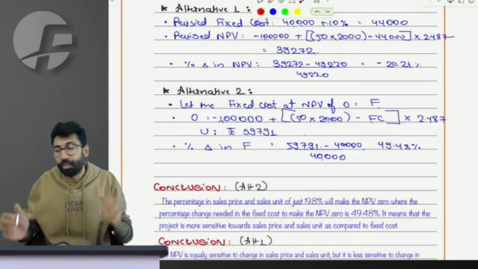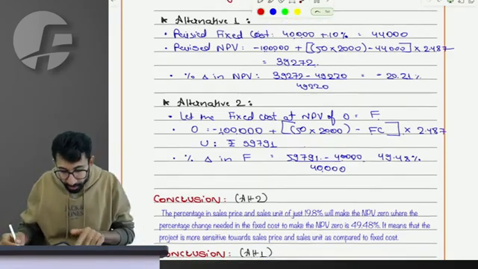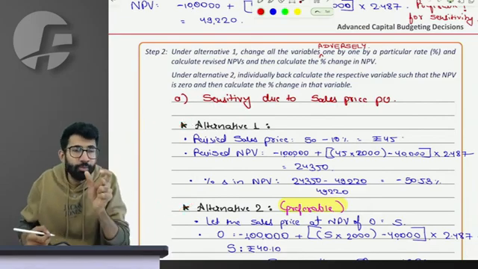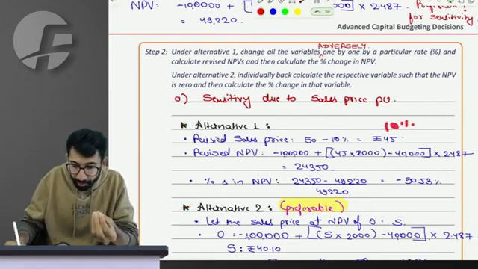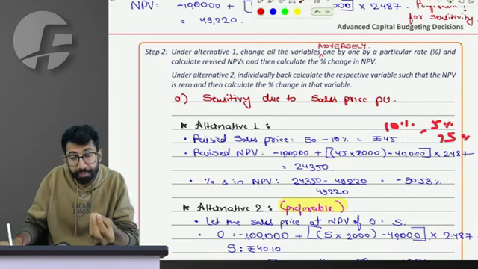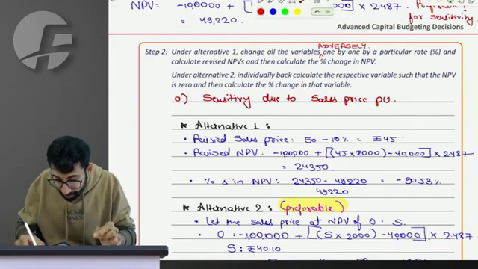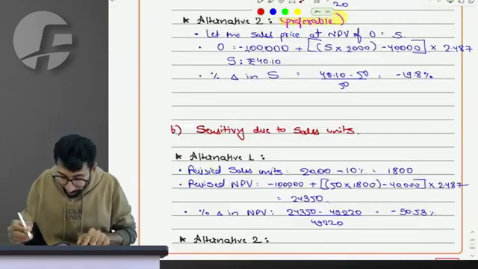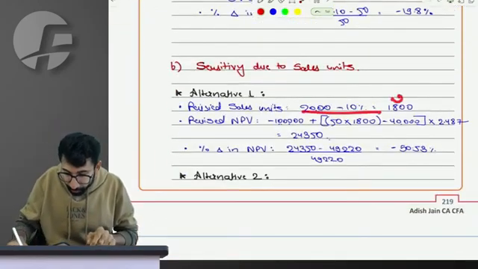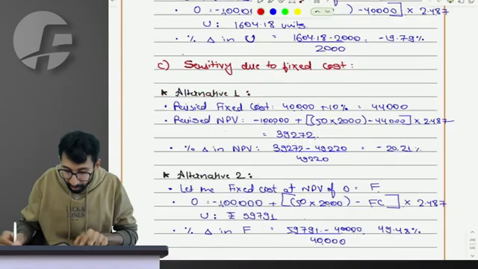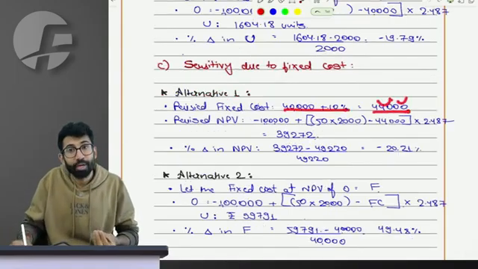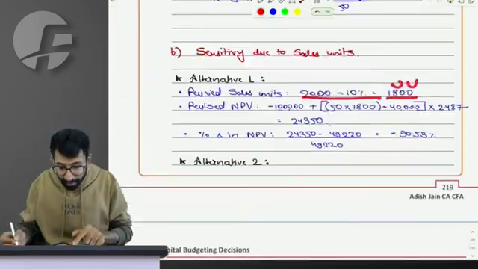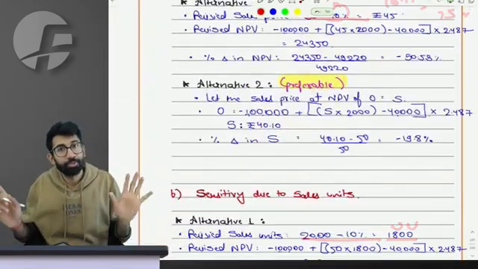Now let me tell you what the situation is. Alternative 1 has a scope of assumption. You have to assume a particular percentage change, for example 10%, 5%, 15%. What if the sales change by 10%? The same percentage change you apply every year, everywhere. For example, if the number of units change by 10%, what happens? If the fixed cost changes by 10%, what happens? In the first alternative, you need an assumption. In the second alternative, there is no assumption needed.